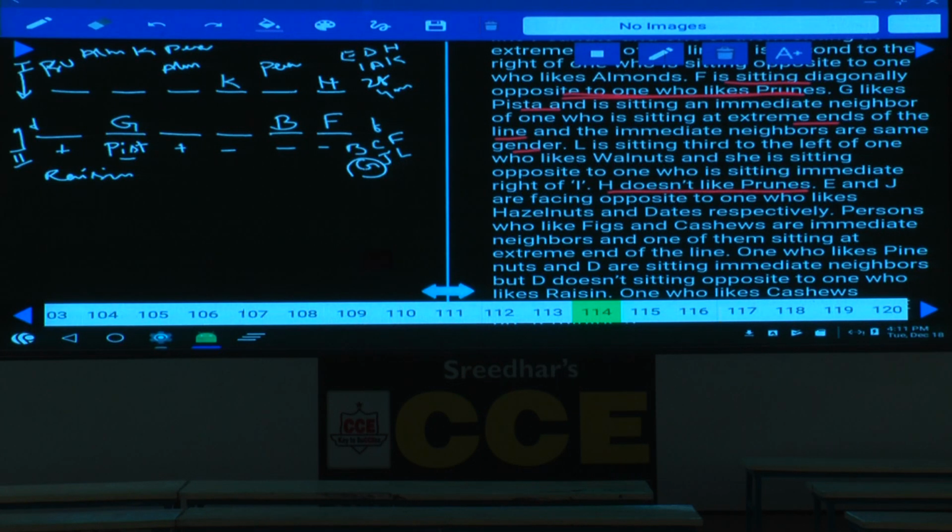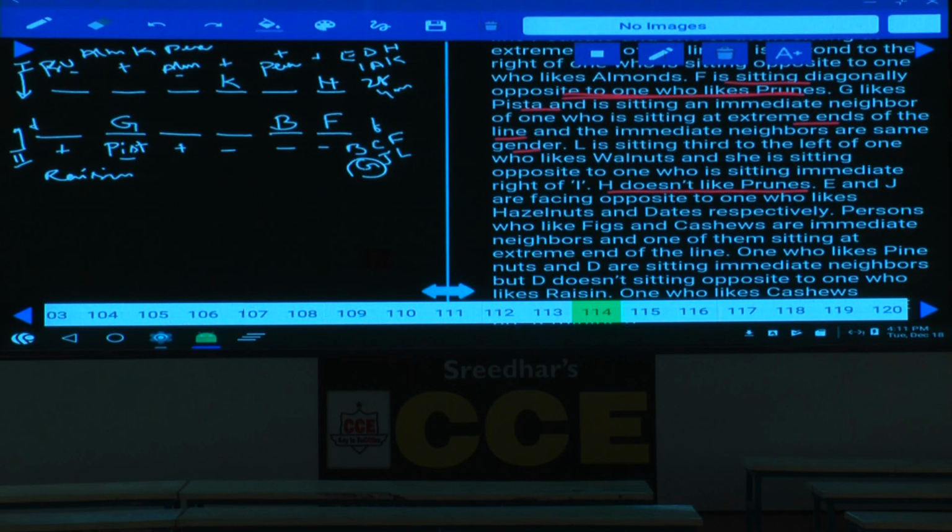Now in this case, this male is not facing a female, so this person must be female, and this person is again a female, isn't it? Because two persons of the same gender cannot face each other. Then if these two persons are females, all the remaining persons must be males. Now this person is a male, this person is a male, and this person is a male. That is one point.